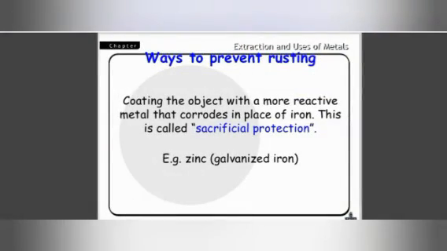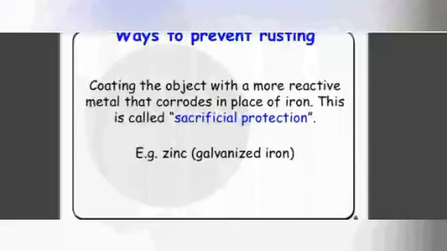Next is another way to prevent rusting. We need to coat the object with a more reactive metal that corrodes in place of iron. This is called sacrificial protection.